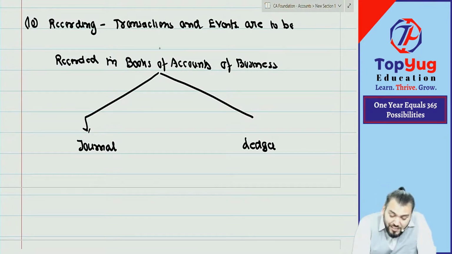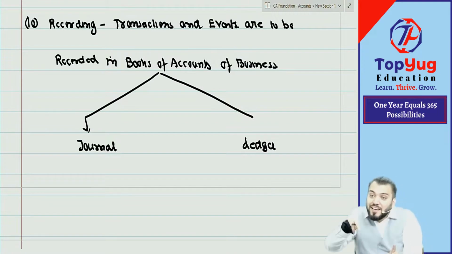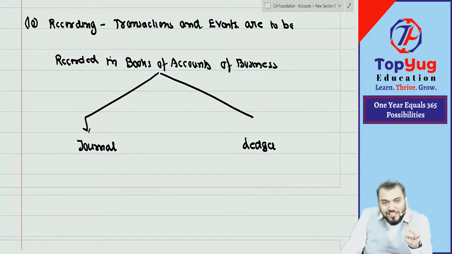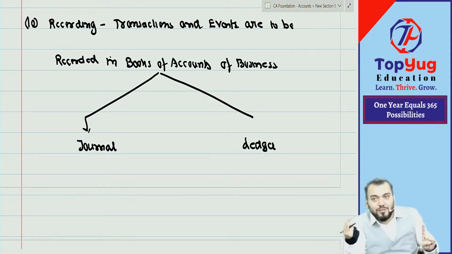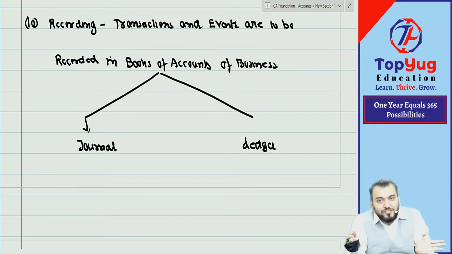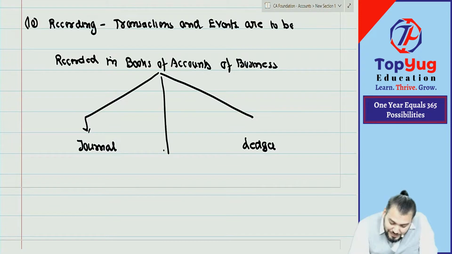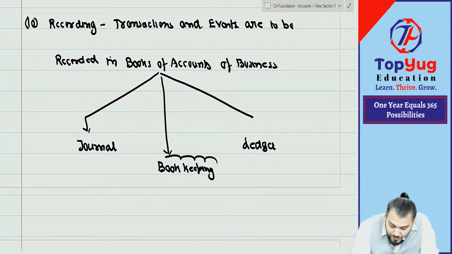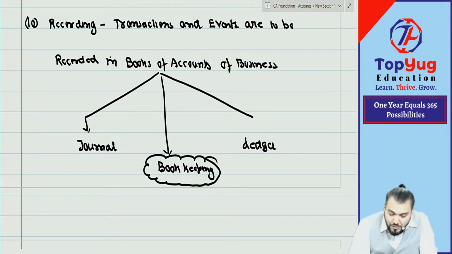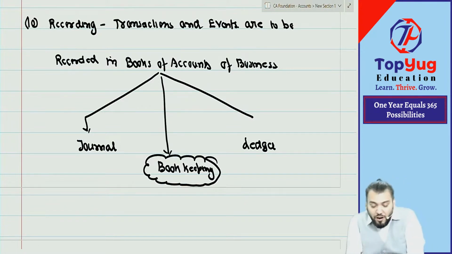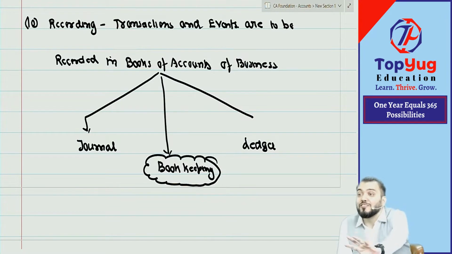So can I say all the transaction events are recorded first in the Journal, and from there we record in the Ledger? The first book is known as Journal, the second book is known as Ledger. And this recording process is known as bookkeeping. Whenever we are doing recording in the books of account, that process of recording is known as bookkeeping.